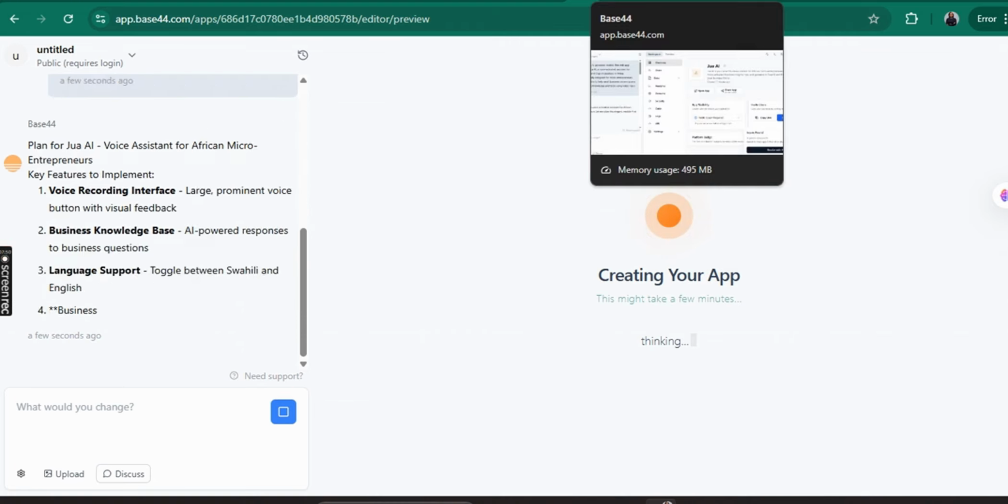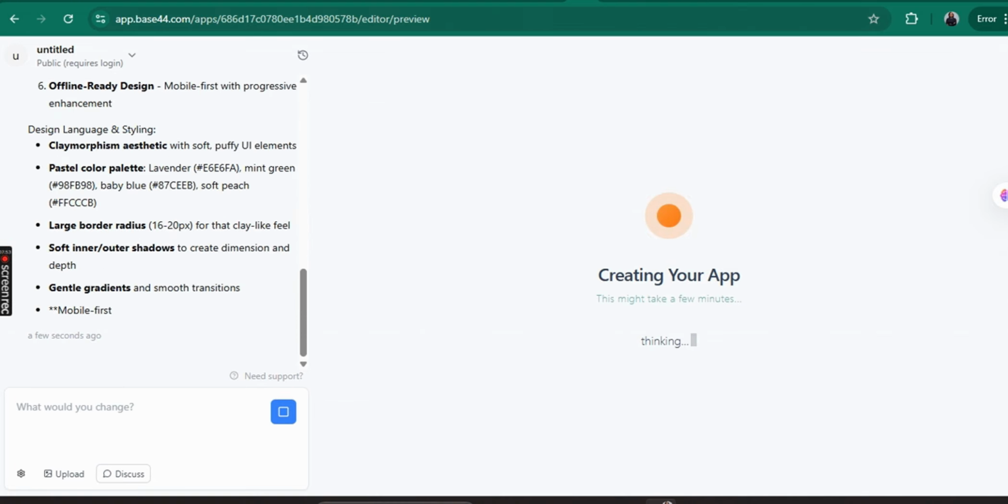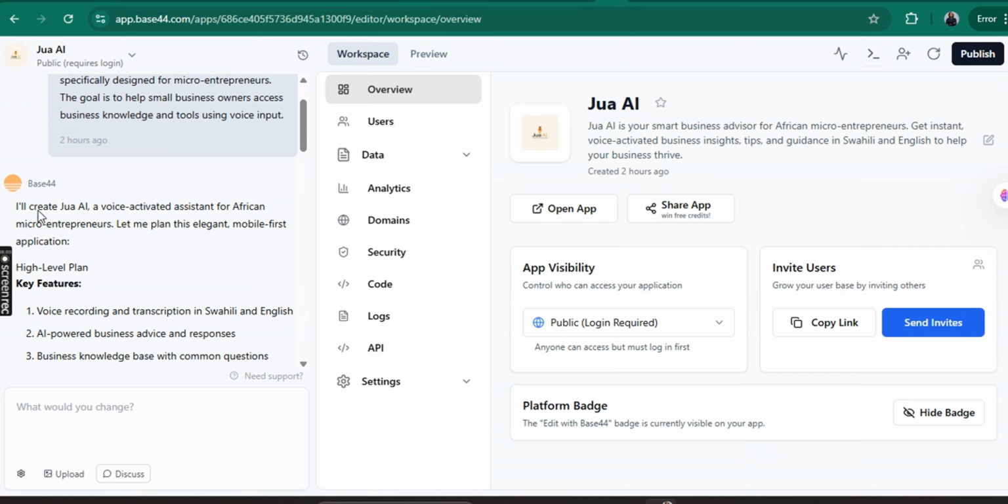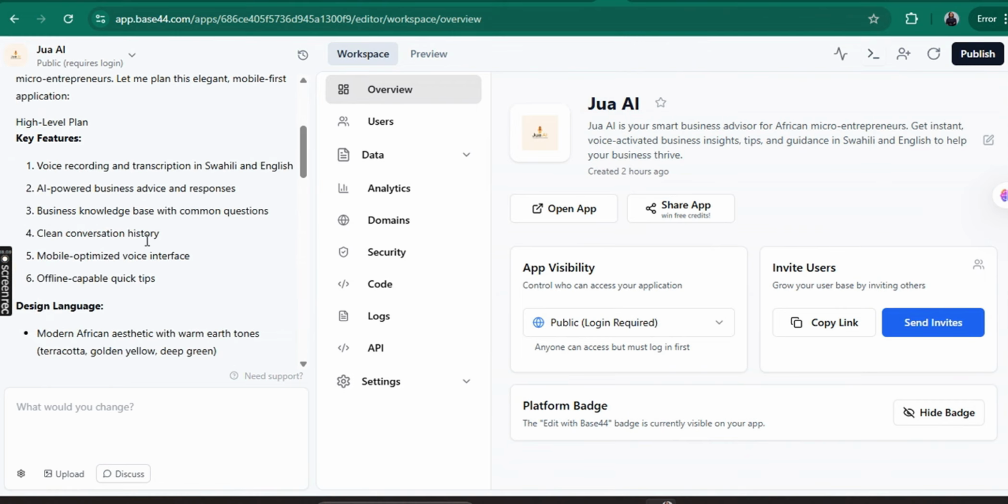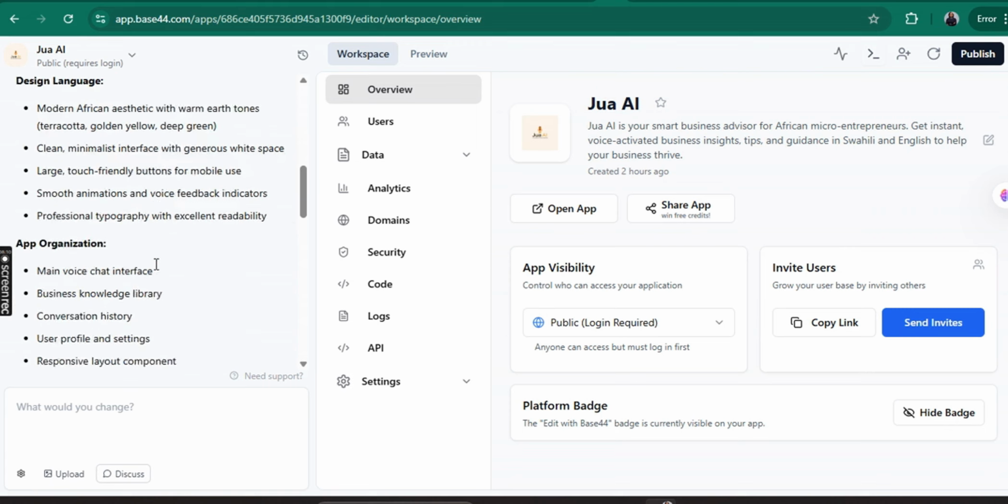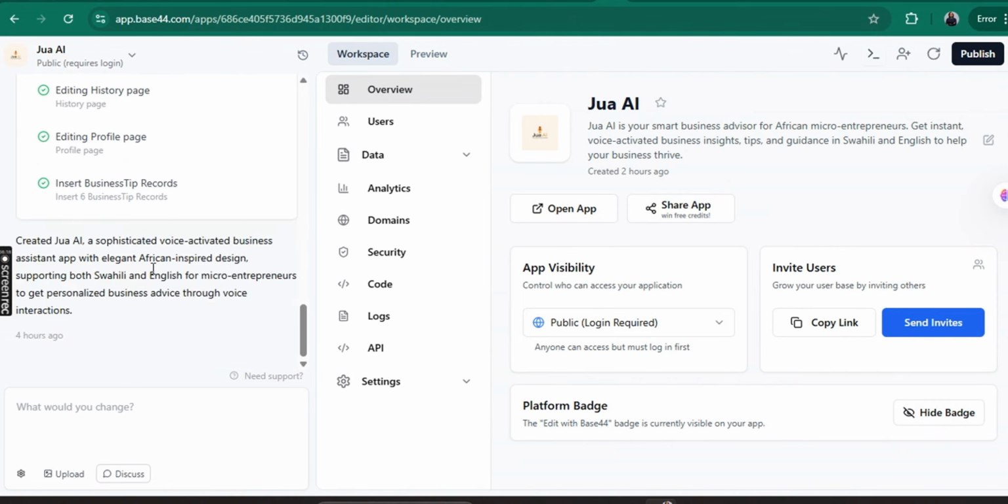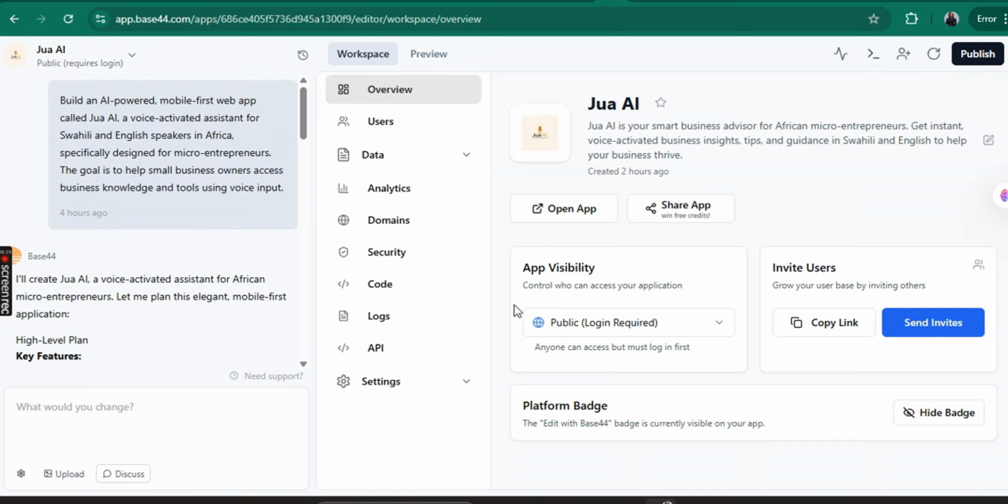So initially I had tried to create the same app without claymorphism, and this is what resulted from it. This is the prompt on your left side of the page. And then BASE44 tells you, I'll create Jua AI. Let me explain this elegant mobile app. Then it explains the key features, the design language, the app organization here. And then, as you can see here, there you have it, all these things. And then it defines it again. So this is our app here.